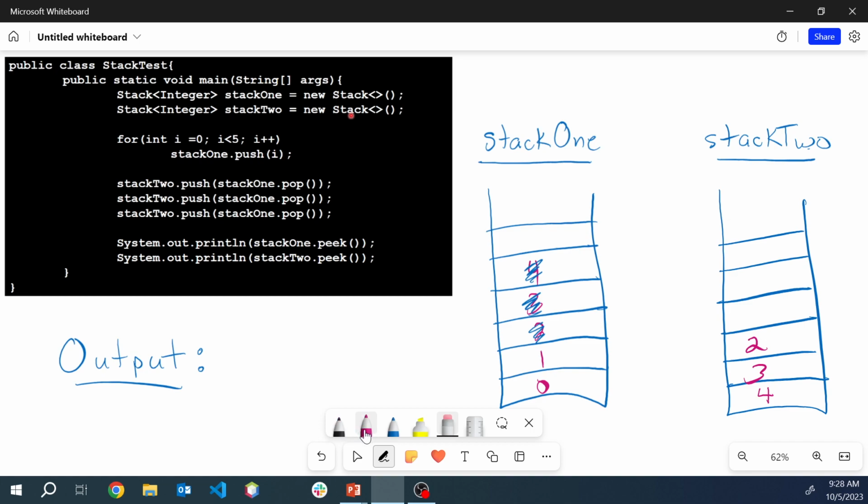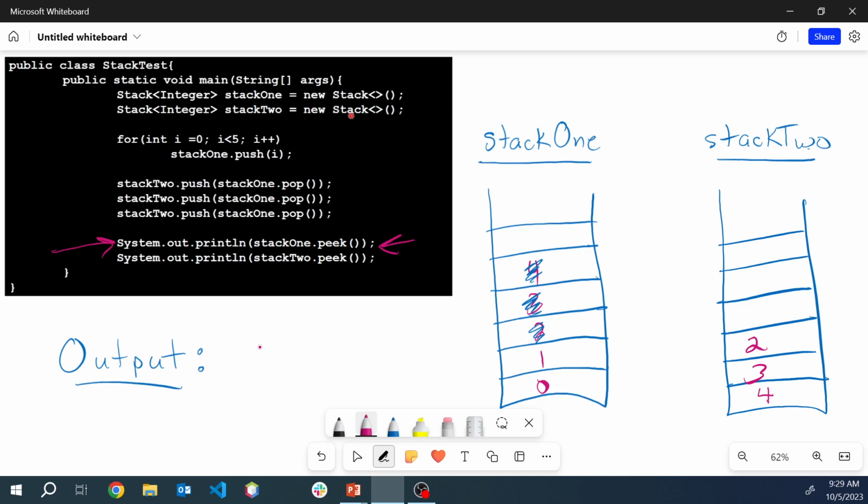And finally, what does it say? It says we need to print two values. The first value, it says print stack1.peek. Make sure you know the answer to that. What should get printed at this moment in time when I'm asking you to do this line of code? When we print stack1.peek, what should get printed?